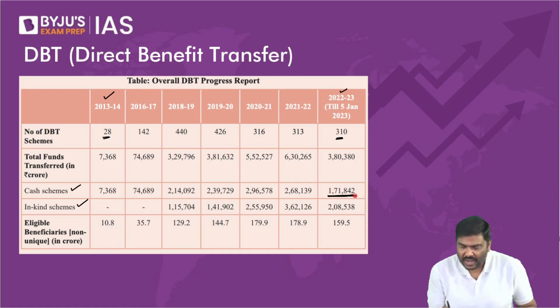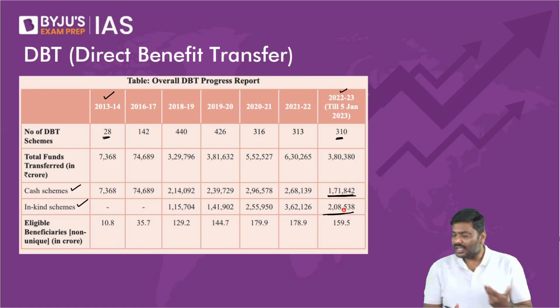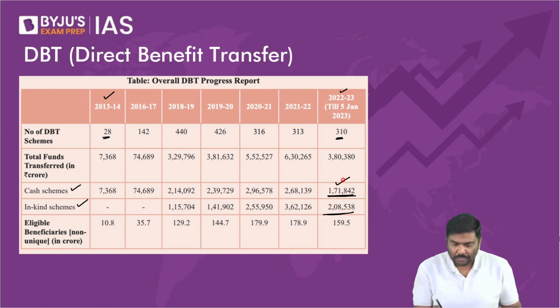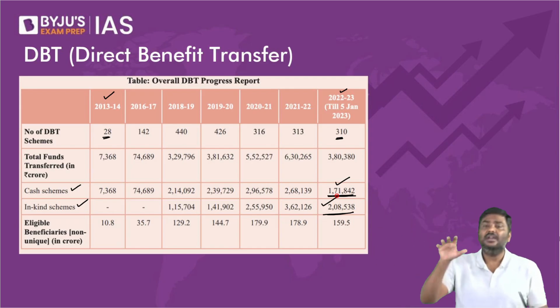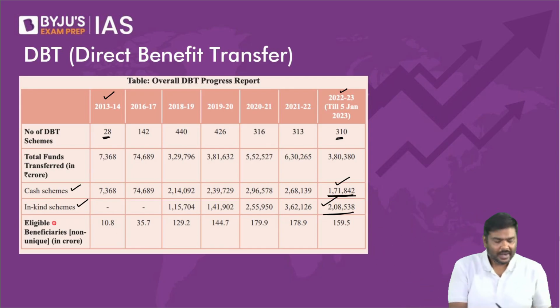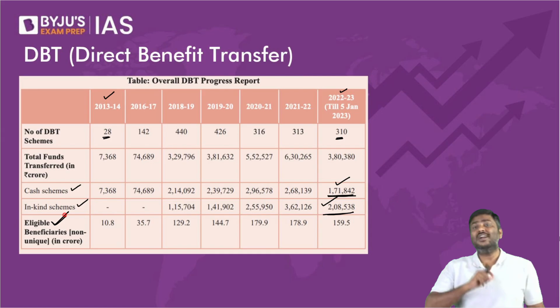And I said there can be cash schemes, and kind schemes as well. So in case of cash schemes, how much funds have been transferred under DBT? More than 1.7 lakh crore rupees, and here it is 2.08 lakh crore rupees in 22-23.